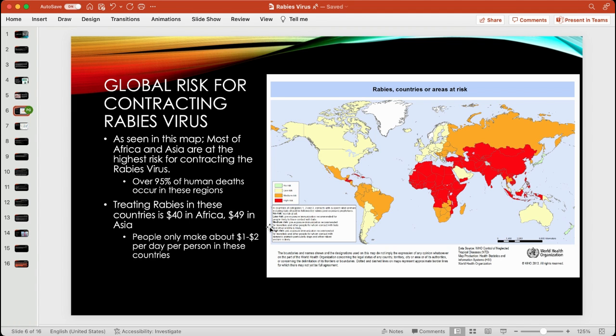This is because treating rabies in these countries costs anywhere from $40 to $50, and when you do the conversion, people in these countries are really only making about $1 to $2 per day.